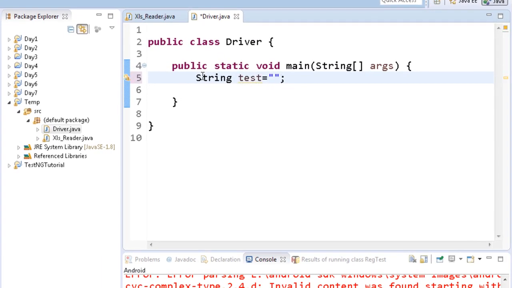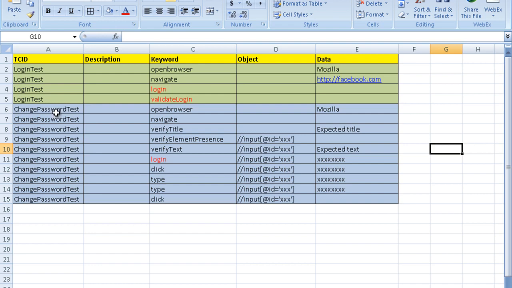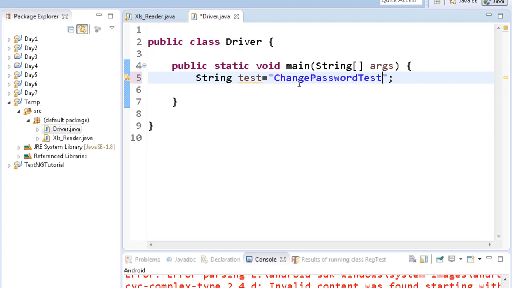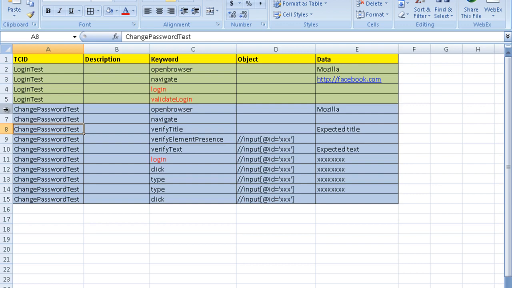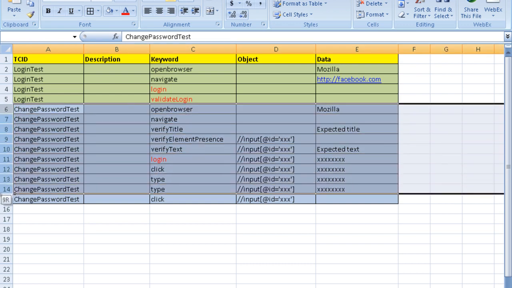Suppose I want to execute the change password test. Then I should read the Excel file and read the contents for only the change password test, not the login test.